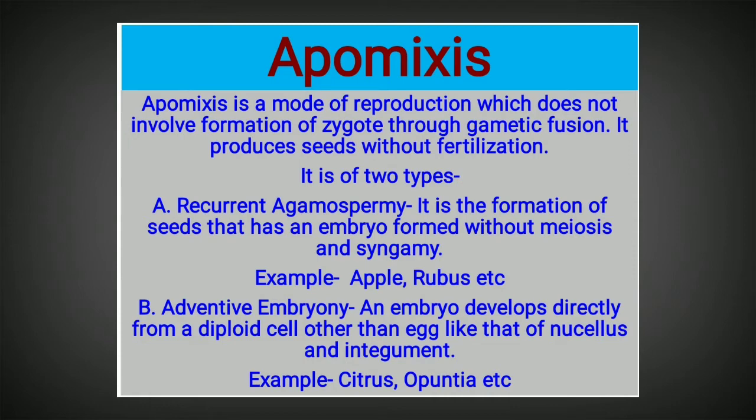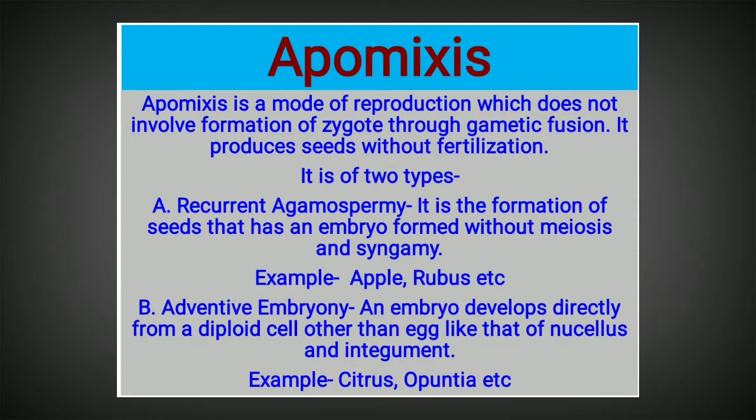So here, any part of the embryo sac, such as the egg cell, can directly form into an embryo, or the synergids can directly form into an embryo, or the antipodal cell or secondary nucleus. Any part inside the embryo sac can directly form into an embryo. And an example of this type of apomixis is the formation of a false fruit.